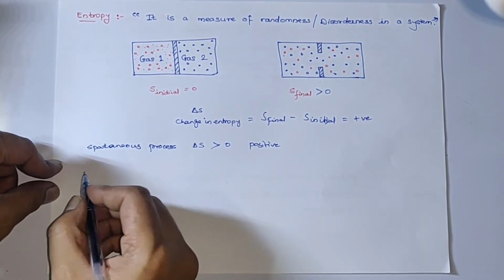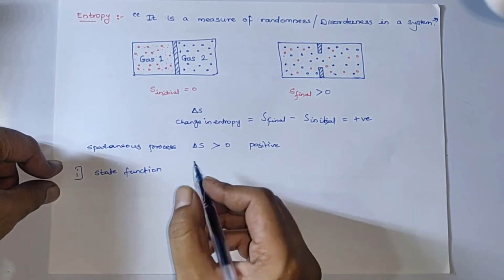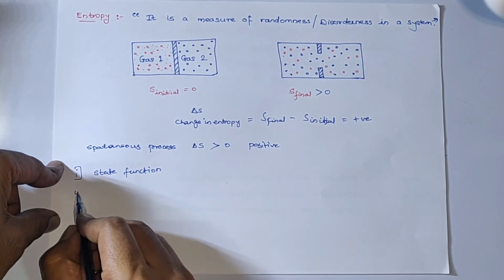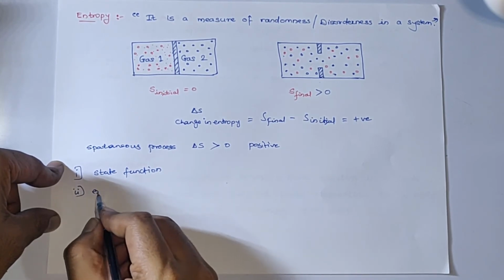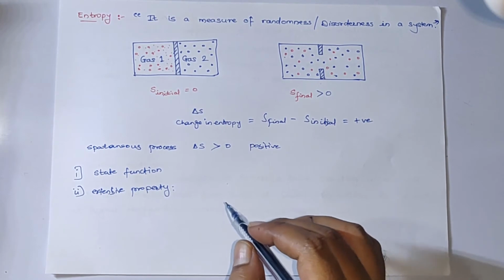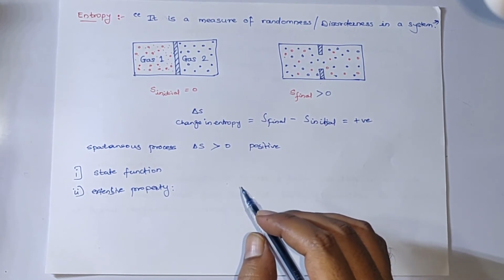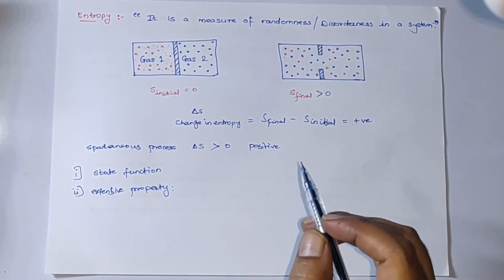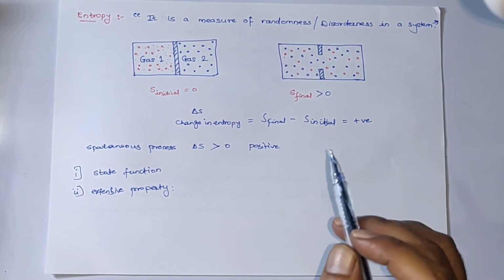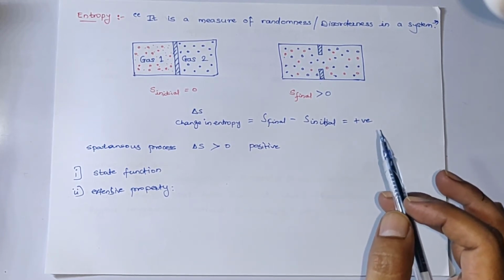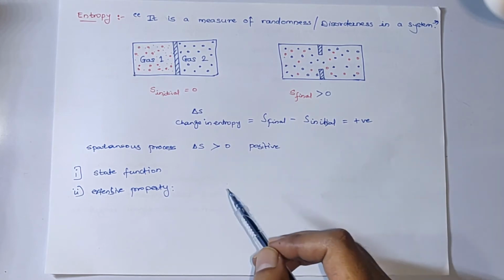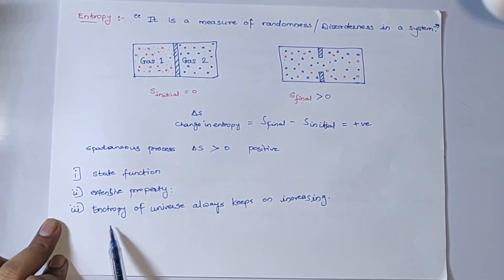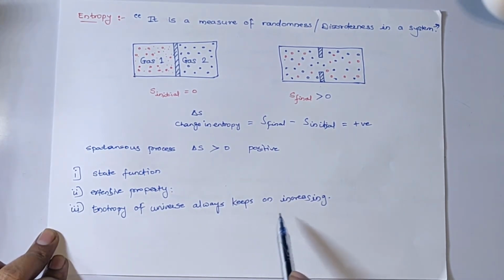A few things I would like to mention about entropy: it does not depend on the path by which you reached a state, it is a state function. The second thing is that it is an extensive property. Extensive properties are properties that depend on the amount of matter. 1 liter of any fluid will definitely have a different entropy than 2 liters of the same fluid at the same temperature or same parameters, like room temperature, because it depends on the amount of matter. And the last point I would like to mention is that the entropy of the universe always keeps on increasing.